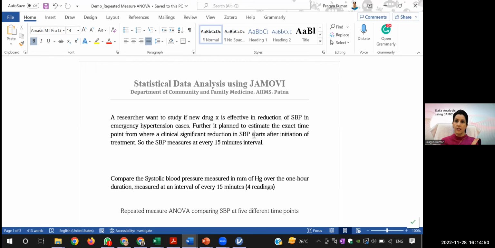Further, it is planned to estimate the exact time point from where a clinically significant reduction in blood pressure starts after initiation of treatment. So the systolic blood pressure was measured at 15-minute intervals.